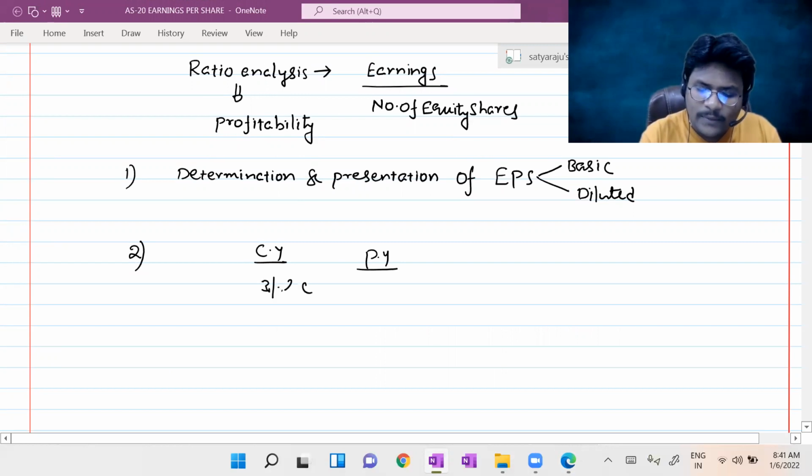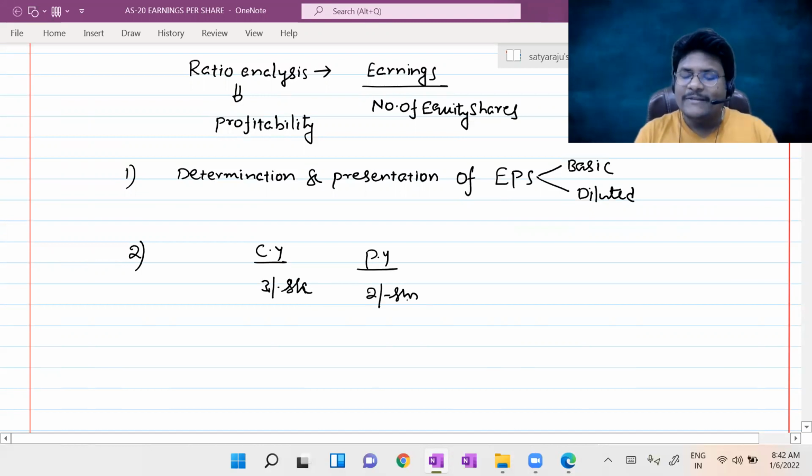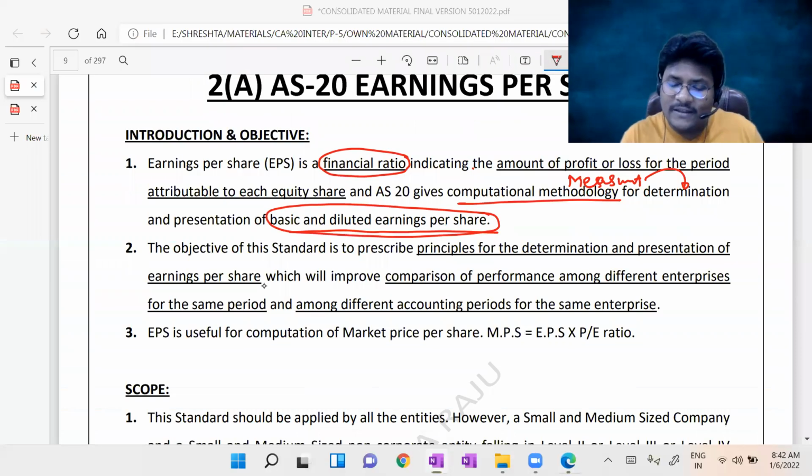Previous year you got 2 rupees per share. What it tells is that the performance increased from 2 rupees to 3 rupees. Each and every equity shareholder is getting 1 rupee more in the current year compared with the previous year, which is nothing but different accounting periods for the same enterprise.